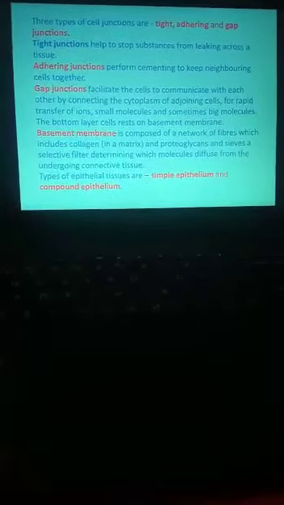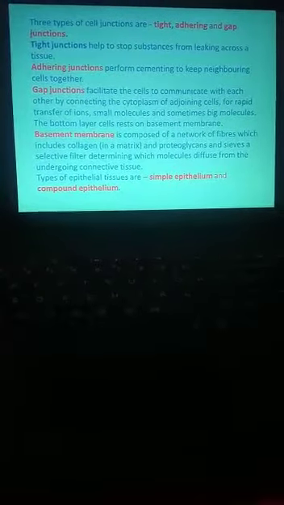Okay, so what is tight junction? Tight, as all of you know the word, means very tight, rigid. They are held to stop substances leaking across a tissue. So in between, these tight junctions are there. What is the use of the tight junction? They prevent the substances leaking across the tissue. Then adhering junctions are cementing to keep the neighboring cells together. Adhering means to attach together. Neighboring cells are attached together with the adhering junction.